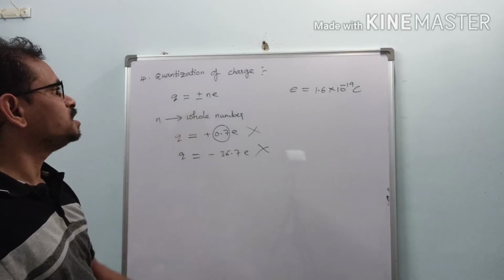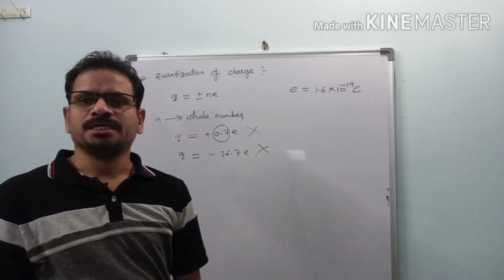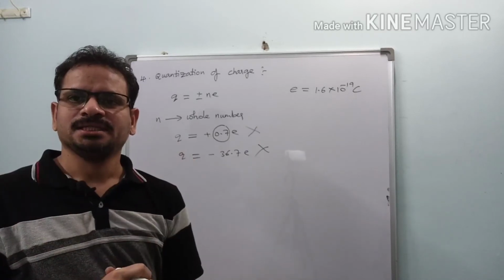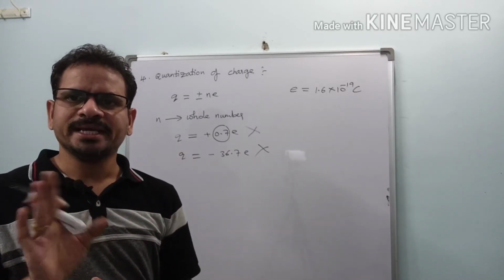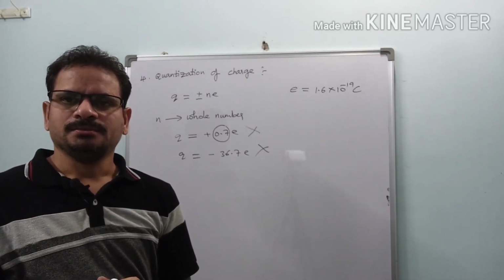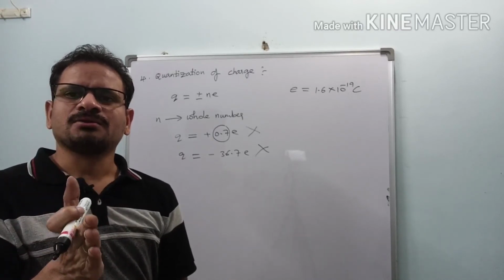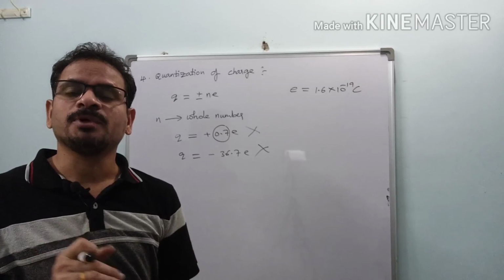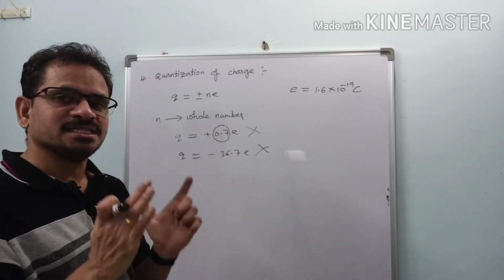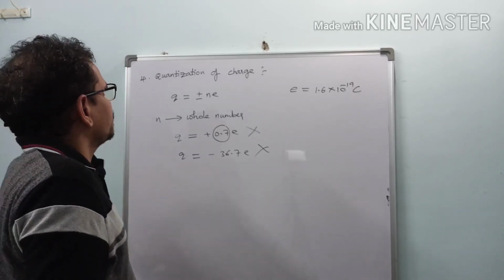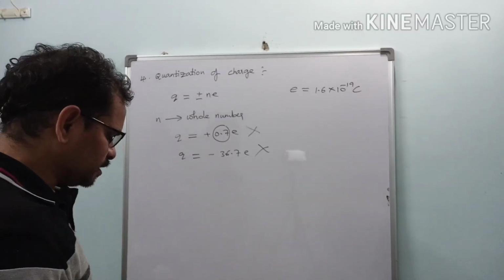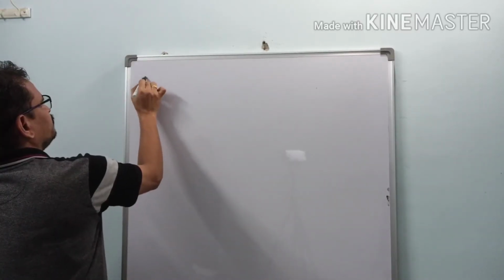This is known as quantization of charge. A quantum means a packet. It is a fixed amount. Nobody can change it. We cannot make half an electron. We cannot get half the charge of an electron, or 3/4 of the charge of an electron. It is not possible. So it is fixed, right? So this is all about quantization of charge. Next one is number 5.